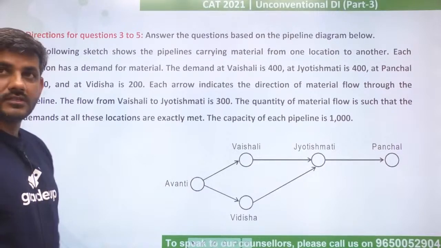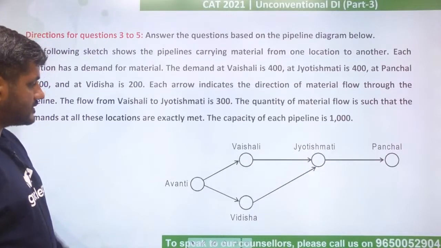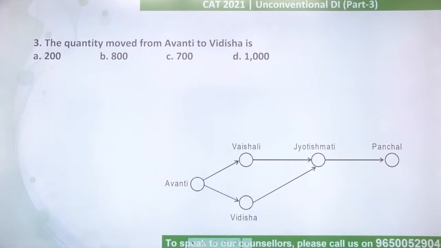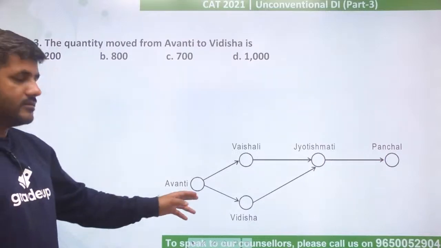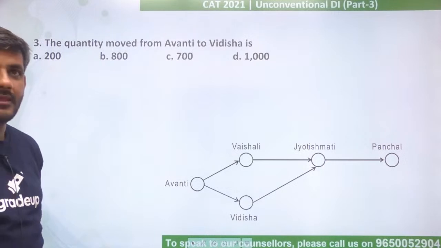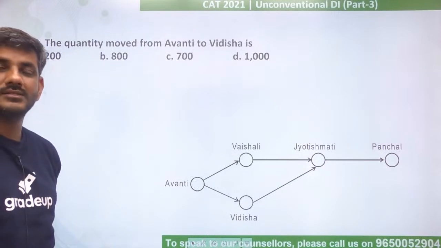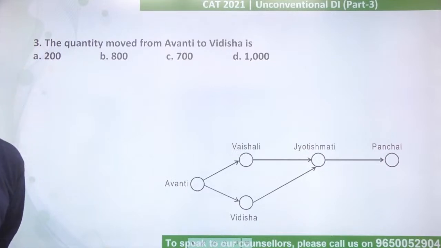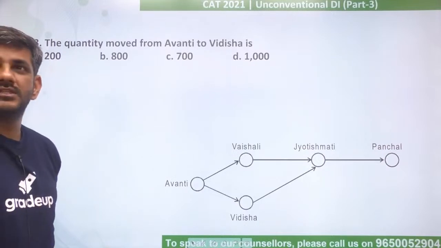So let's start solving the question now. Answer देखते हैं, आंसर क्या आता है. By the way, what is the answer for the first question? The quantity moved from Avanti to Vidisha. What is the quantity moved? This is the first question. What is your answer, guys? Let me see who answers first.